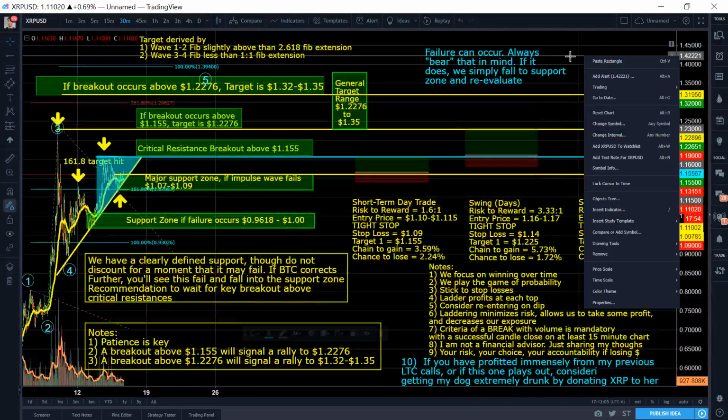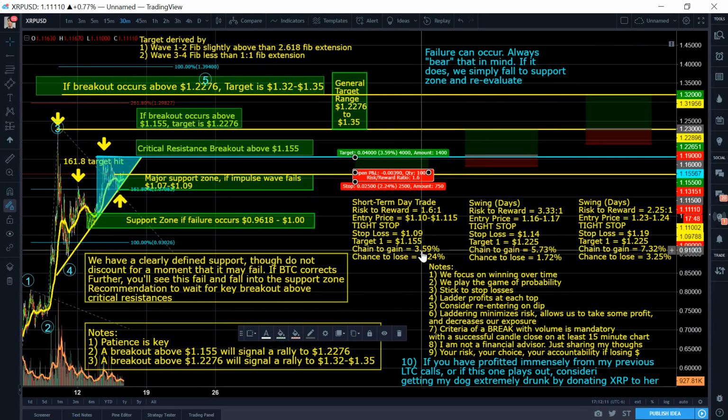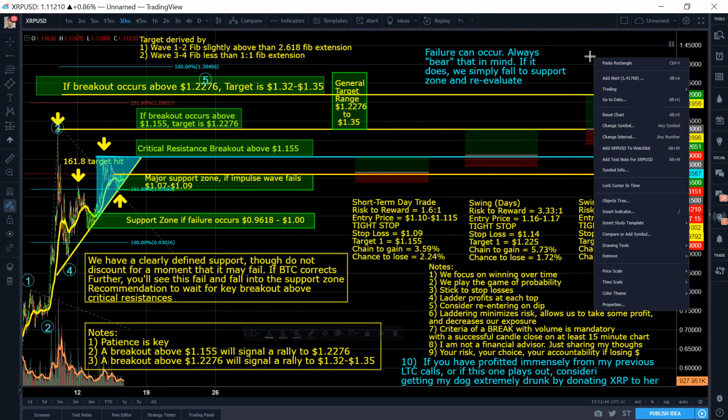So, here's a short-term day trade position here with a 1.6 risk to reward ratio. Now, this one is fairly risky, in my opinion. I've taken it because I'm a risk taker, all right? So I took this one where you're entering at about $1.10. It's kind of late now to enter. Well, it is, but it's not too late. But it's a risk to reward of about 1.6. You can lose 2.24. You can gain 3.56. Okay, and your stop loss is about 1.09. So it's a really tight stop loss for 2.24%. That's a pretty good 1.09, 2.24% loss right there.